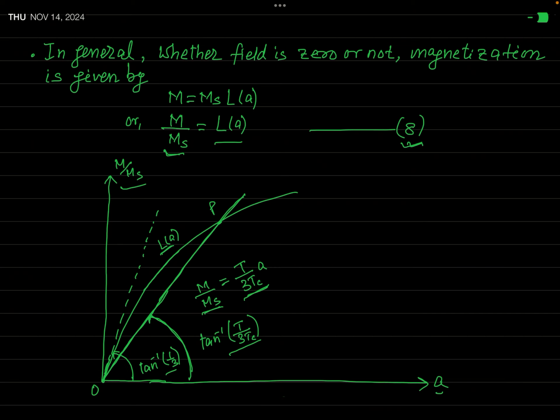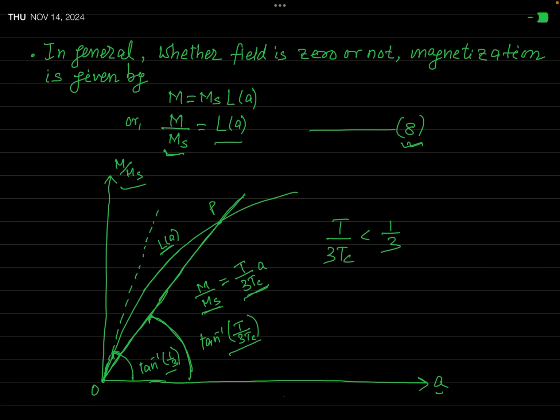Since the slope of the Langevin curve at the origin is tan inverse 1 by 3, there will be a spontaneous magnetization only when the slope T over 3Tc is less than 1 by 3.